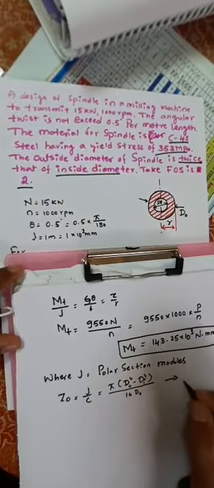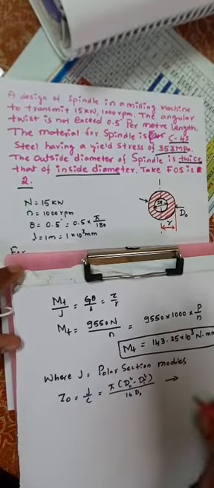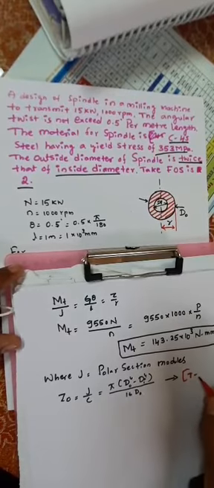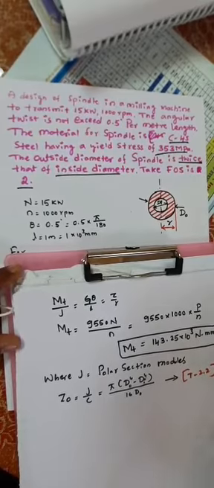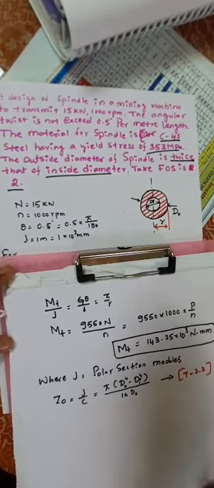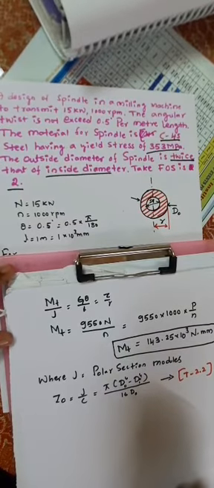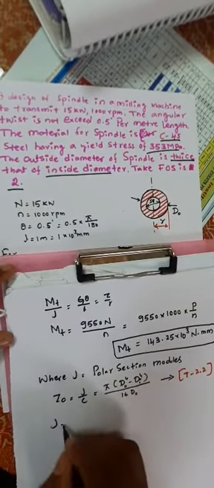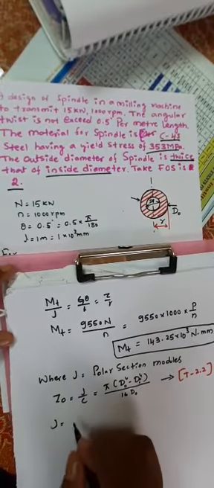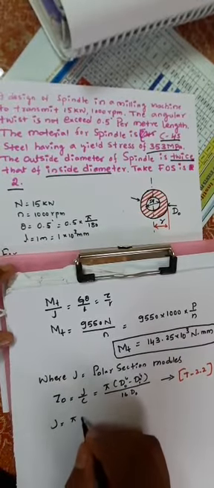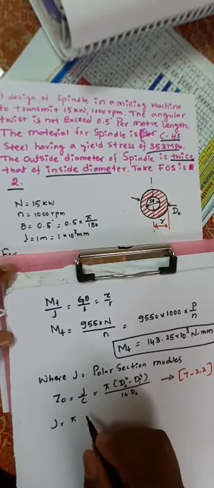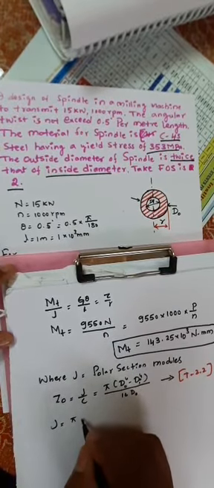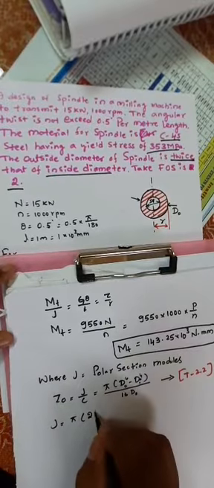Refer to table number 2.2 in the design data handbook. If you substitute those values, J is equal to pi into, where d naught is equal to 2 times di. You can see here where the d naught is.